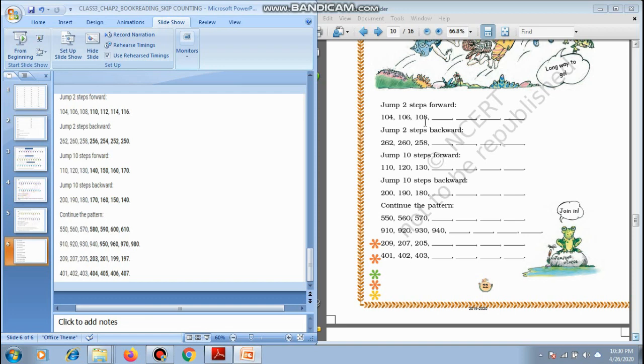Now 108 and 2 more steps will be 110. Then 110 and 2 steps will be 112. 112 and 2 more steps will be 114. And 116 will be the next one.